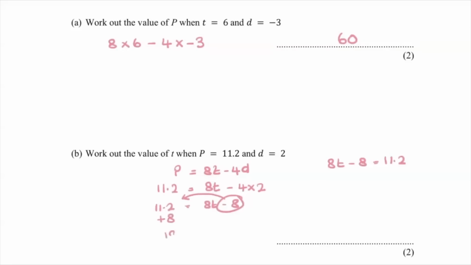That's going to give me 19.2 equals 8t. To get t on its own, I need to move the 8. It's a times on that side, so it will land as a divide on this side. Pop that in your calculator, and you get 2.4. So t is 2.4.